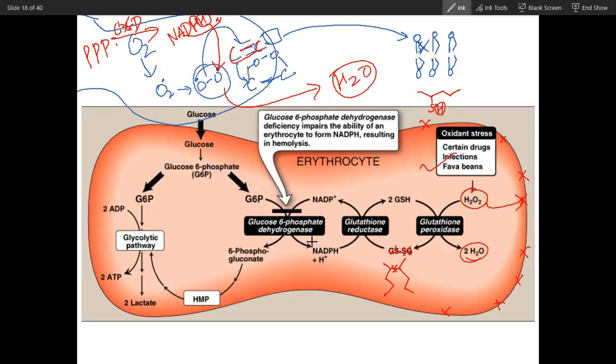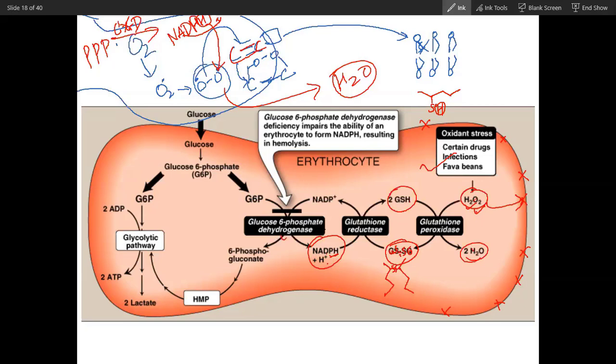So what will happen is NADPH will again rejuvenate. Ultimately you can see NADPH is indirectly neutralizing H2O2 into H2O, though through a double step. NADPH will rejuvenate this glutathione dimer, and this glutathione will neutralize the free radical. This is how it will happen. And NADPH is derived from glucose 6-phosphate.